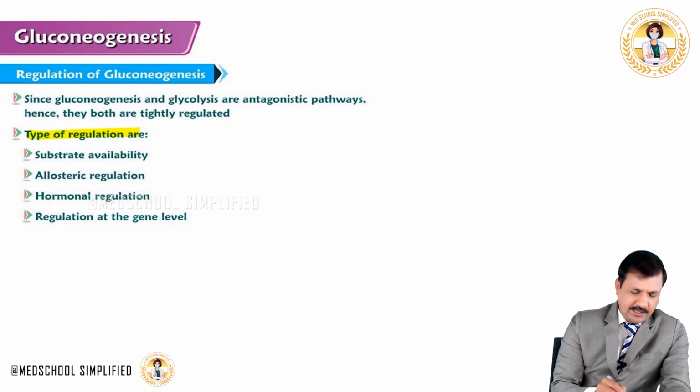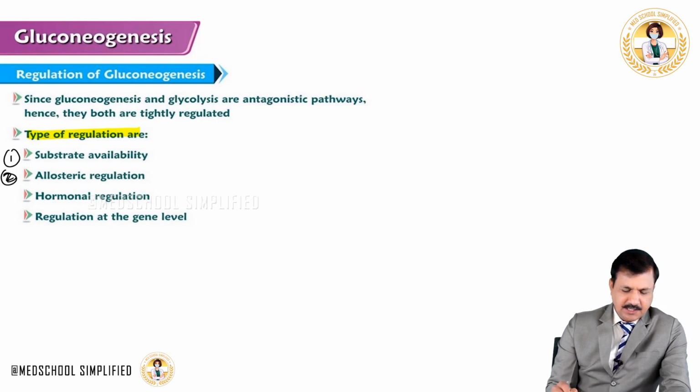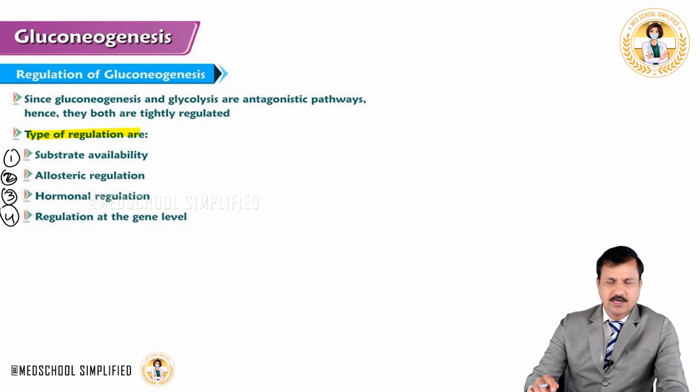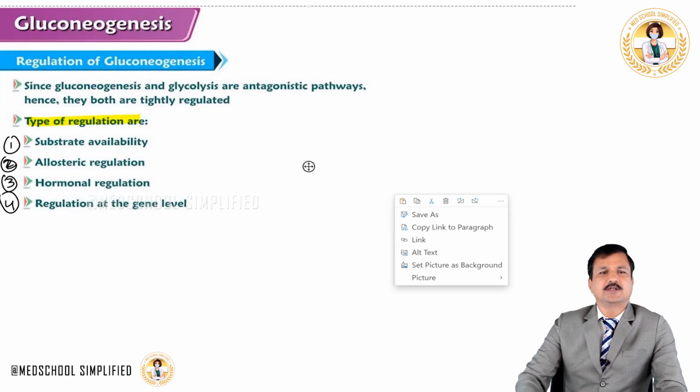So we are going to study regulation of gluconeogenesis in 4 separate groups: substrate availability, allosteric regulation, hormonal regulation, and regulation at the gene level. Now let's get into regulation based on substrate availability.